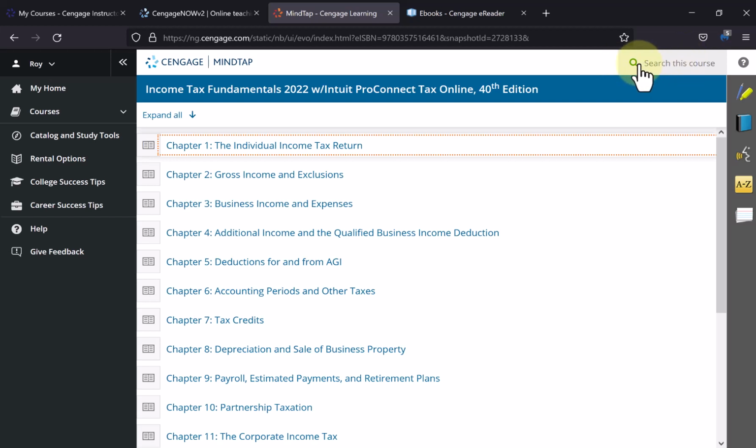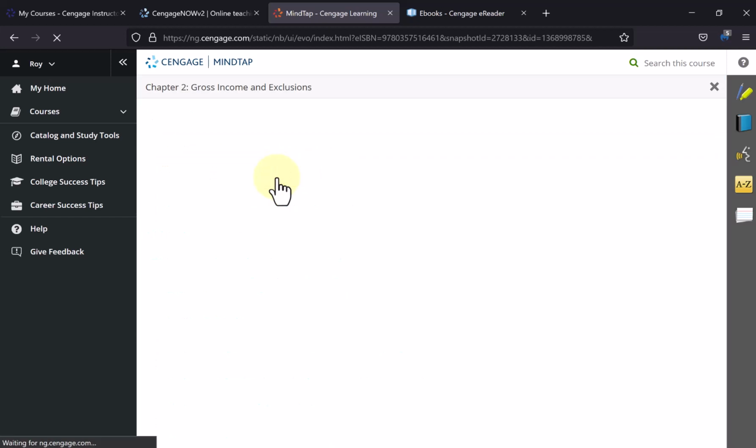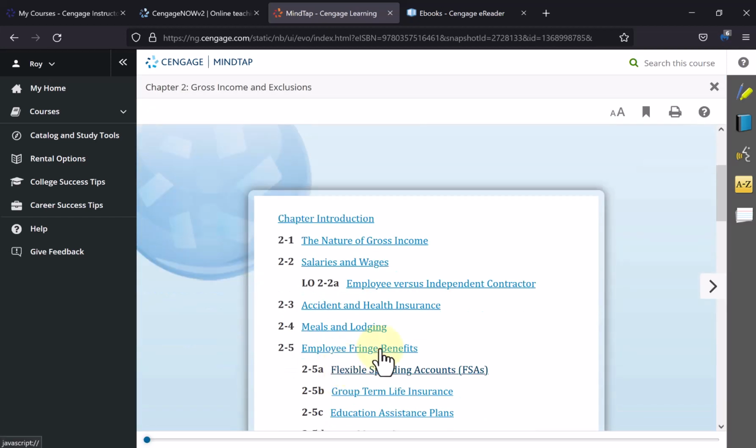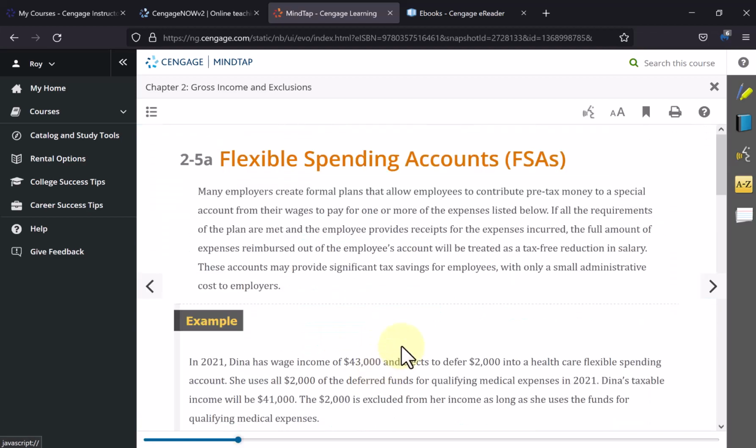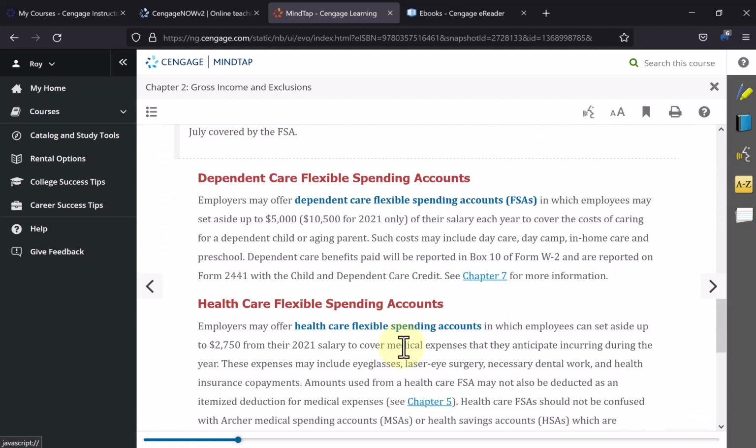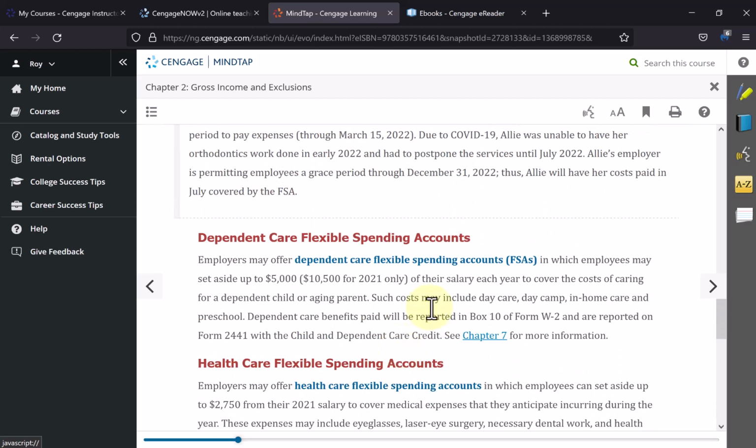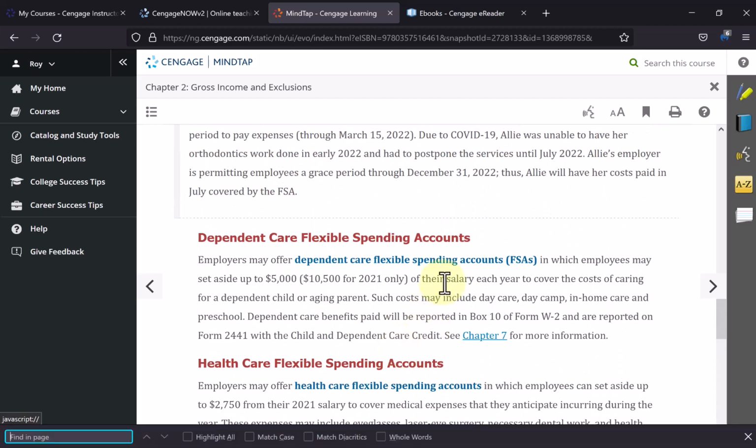What you can do, if you're familiar with finding or searching within one screen, is to open up the screen you want to search. Let's go into a specific page here. And let's say I want to search for a specific word or term on this screen. You can probably just use your search command, Control F.